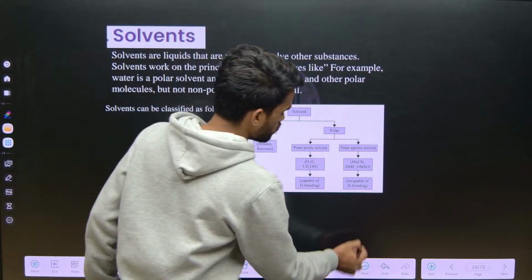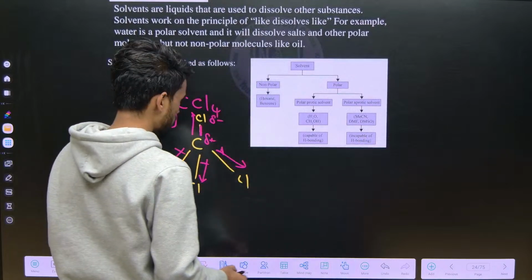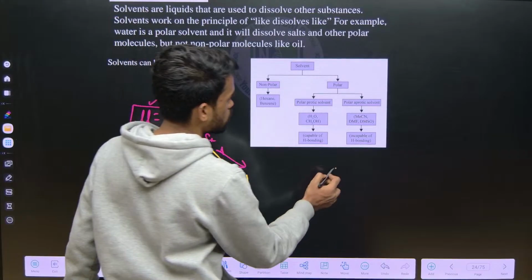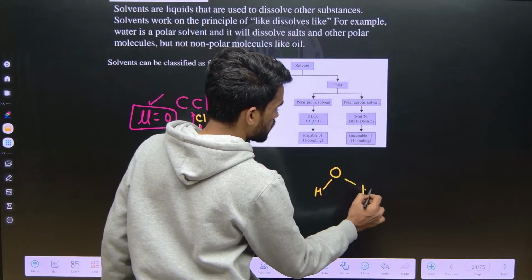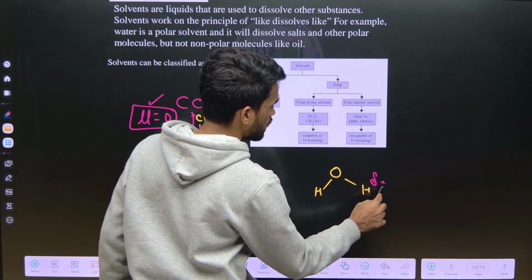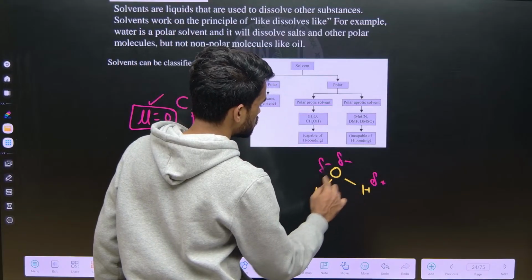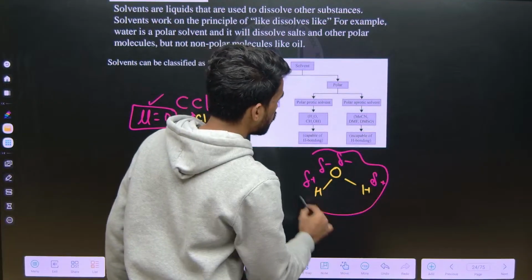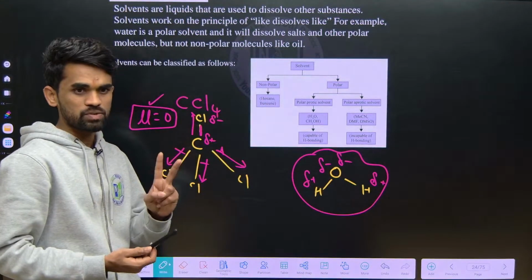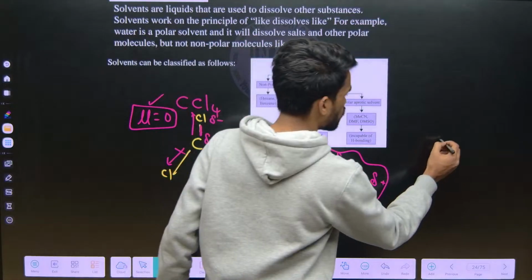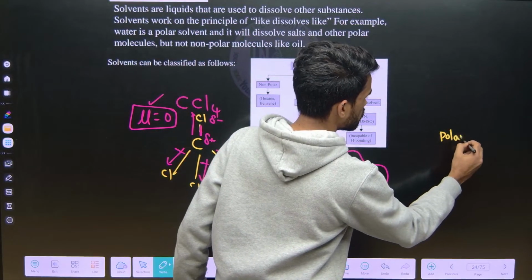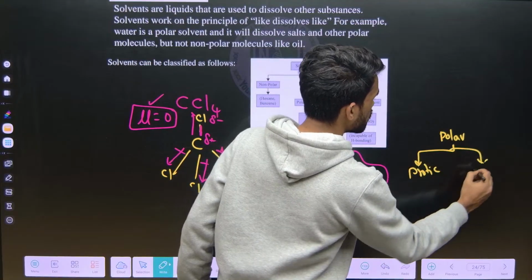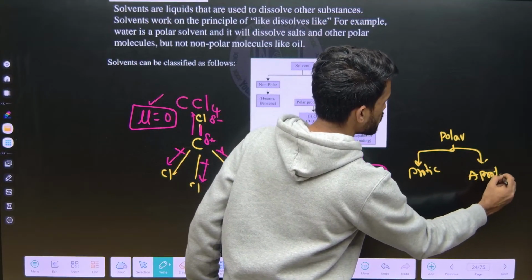Now tell me one example of polar solvents. Water. Water can be considered polar because these bond dipoles will be like this, like this. So it can be polar. Now in polar solvents we have two classifications again, polar protic and polar aprotic. What do we mean by protic and aprotic?